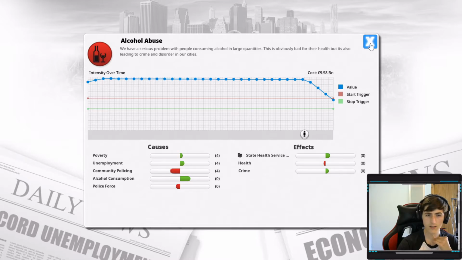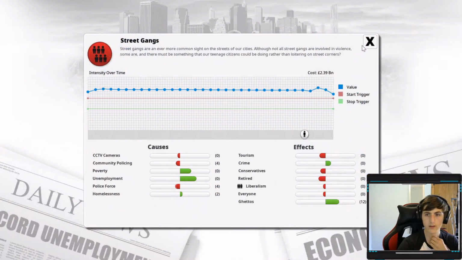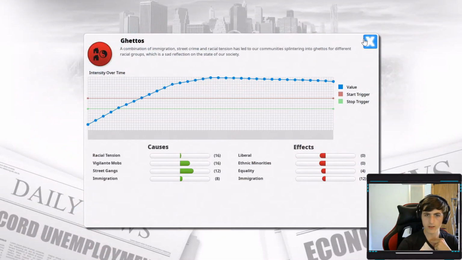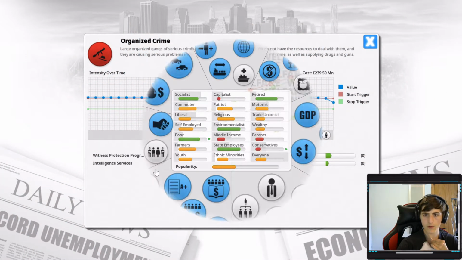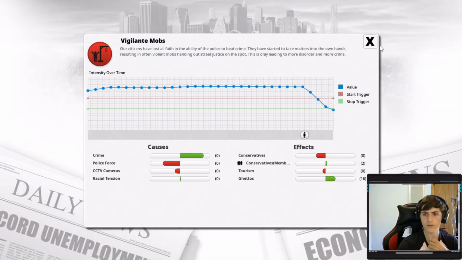We could save almost 10 billion if that just gets a bit better. Street gangs is back on the way down. Ghettos is something we'll need to look into. Organised crime on the way down. And vigilante mobs should be done very soon, which is going to help the Conservatives feel a lot better. And we'll also stop the ghettos.